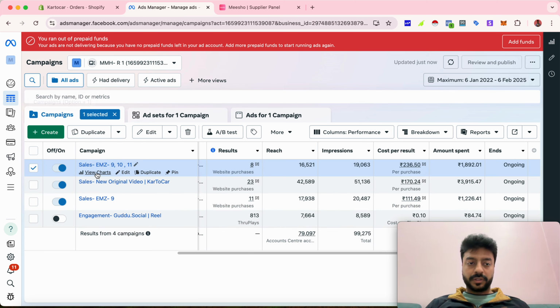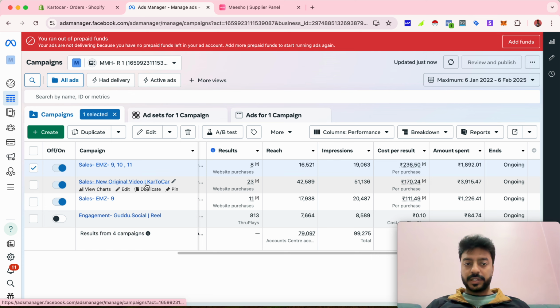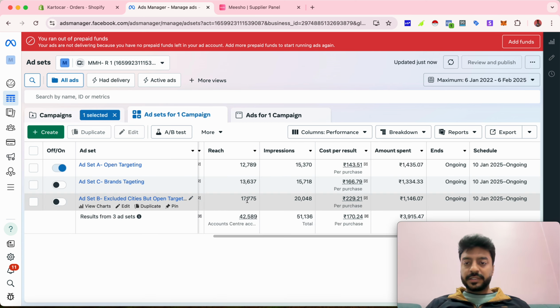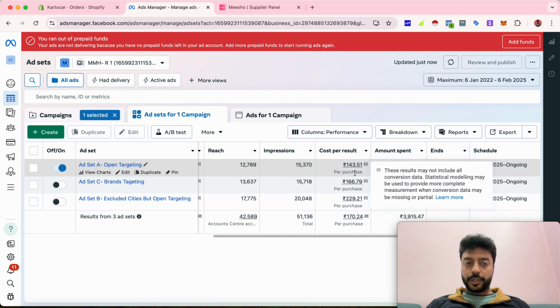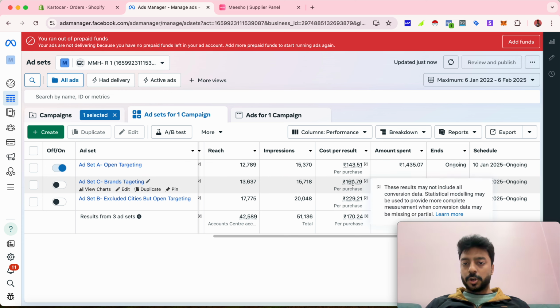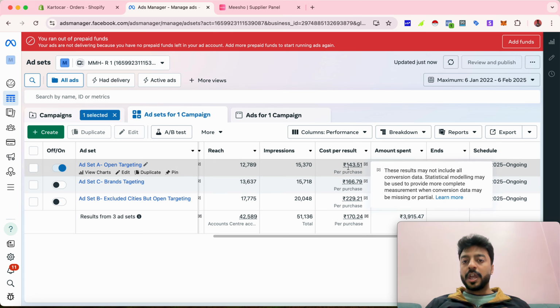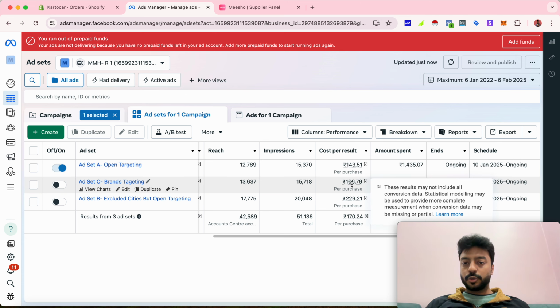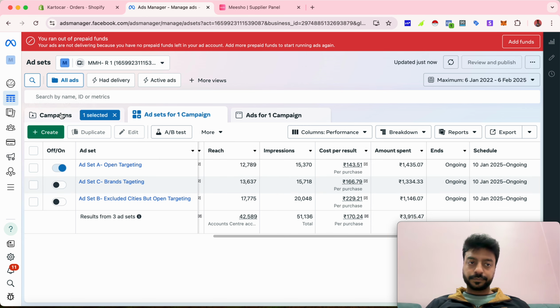And if I talk about this campaign, which has given me most of the sales, 23 sales, then you can see the variation: 229, 166, 143 rupees. So I immediately stop the ad sets for which the CPR is high, and then I scale the one which has a lower CPR in comparison to the other 2 ad sets.